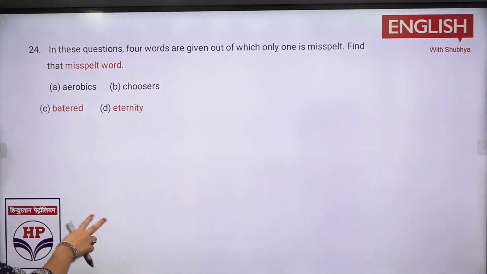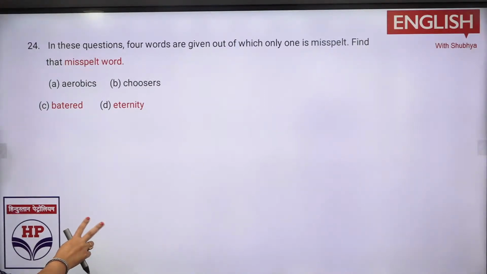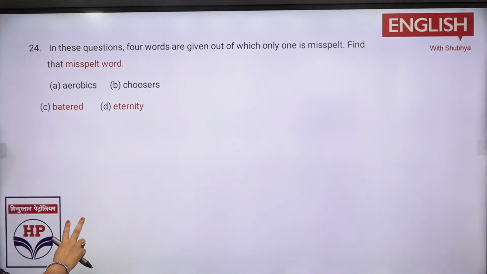Now you have the next one. Tell me which one is a misspelled word. Like spelling problem is there and we have got 4 options, right? तो इसमें से spelling गलत किसके हैं?